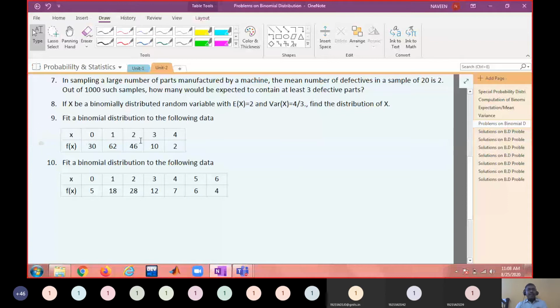It should be consecutively 0, 1, 2, 3, 4 like that, because it is all about the number of successes, no? You cannot have 0, 3, 10 like that. Whereas for a general distribution, x values can be any numbers, but for a binomial distribution, it has to follow a sequence from 0 to n consecutively.